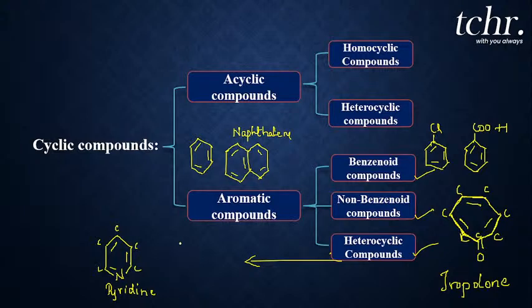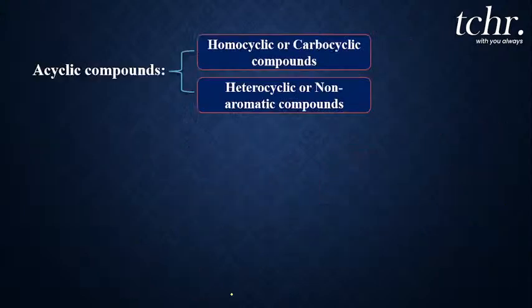One more example I can put for you of a heterocyclic aromatic compound. Here if you observe, there are alternate double bonds, but along with the carbon atoms, an oxygen atom is involved in the formation of the ring, so this is known as furan. This is also a heterocyclic aromatic compound. Is that clear, my dear students?